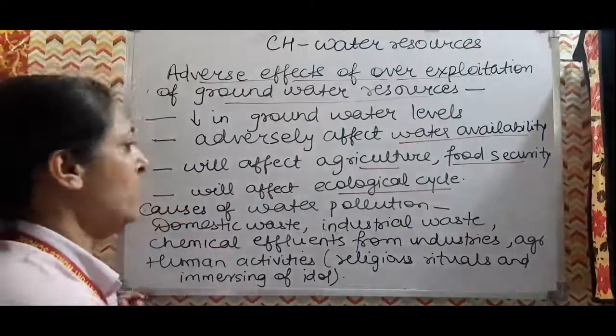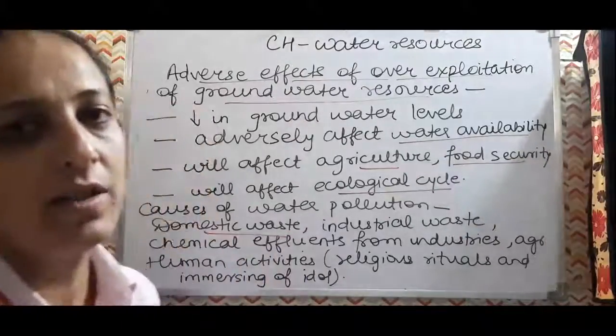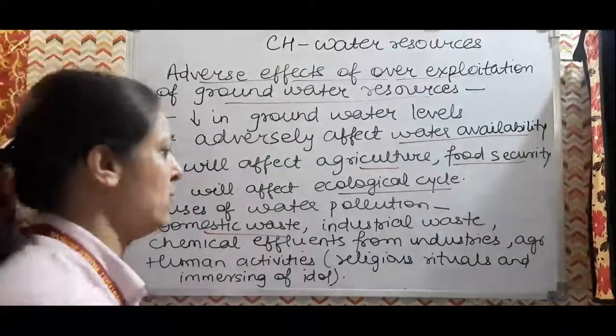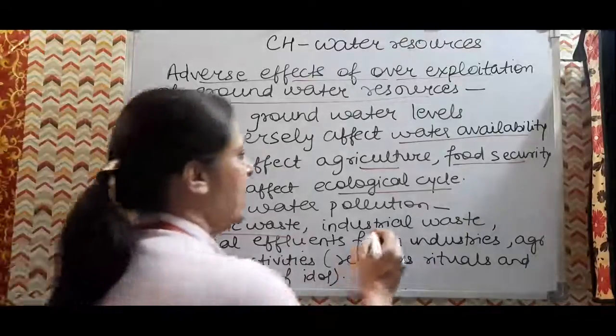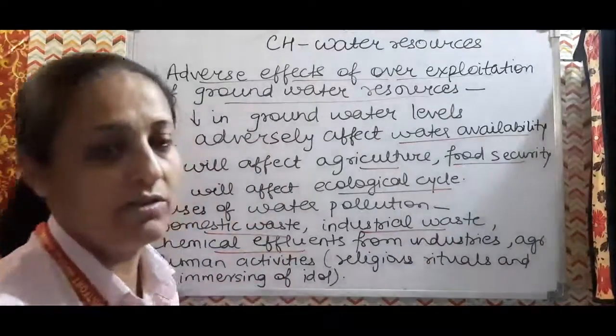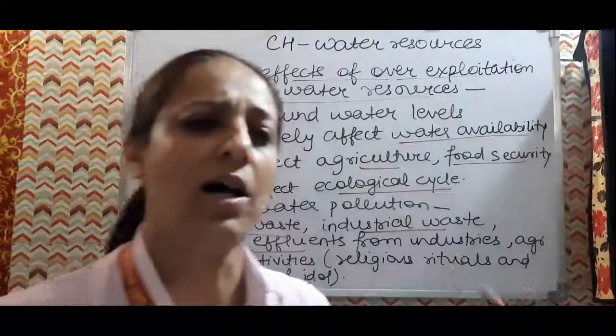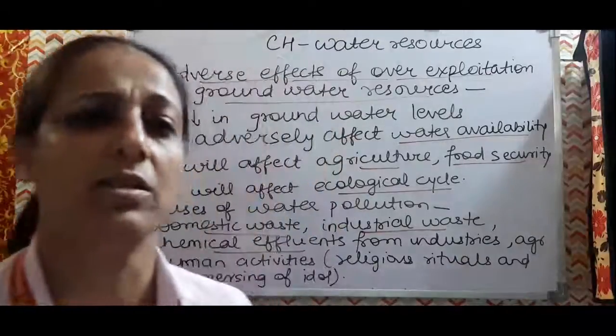Now the causes of water pollution. So what are the causes? Domestic waste is one cause. So the human activities are also responsible. Domestic waste, then the industrial waste, then the chemical effluents from the industries. Warm water filled with chemicals is discharged into the water bodies.